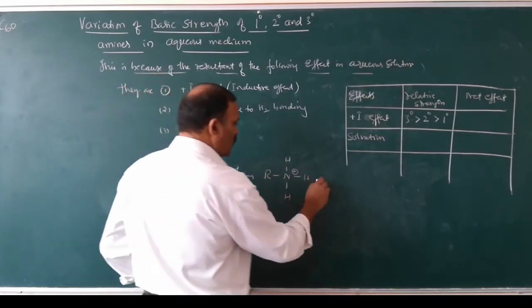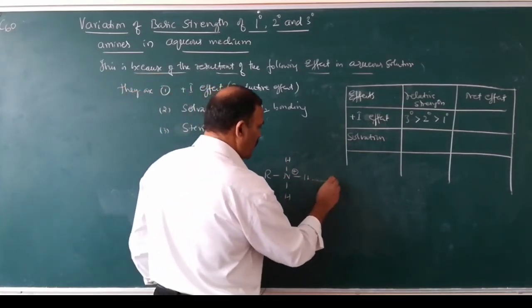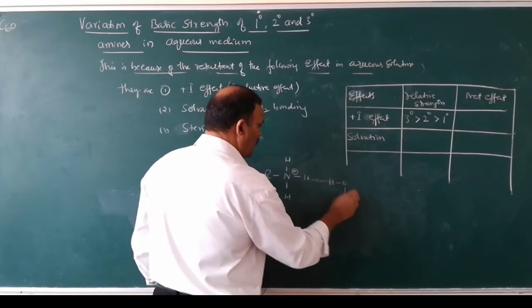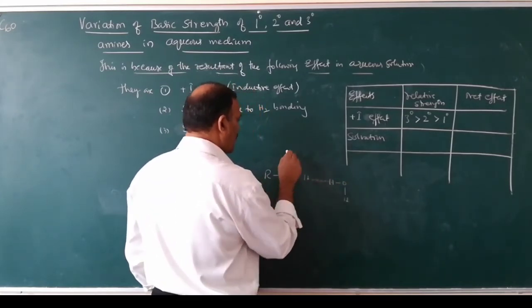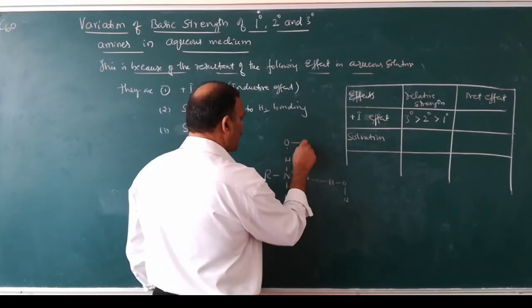These 3 NH groups undergo hydrogen bonding with water because it is an aqueous solution.